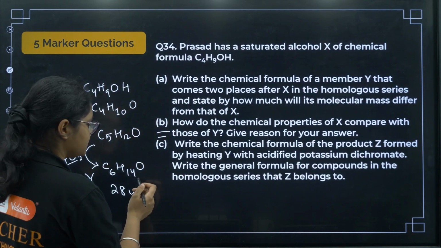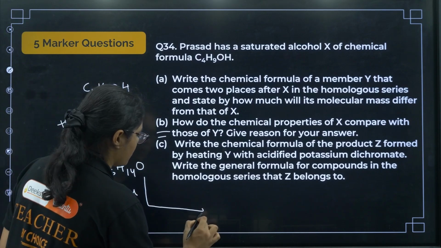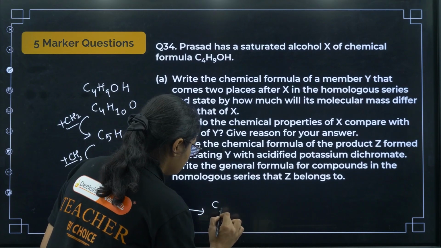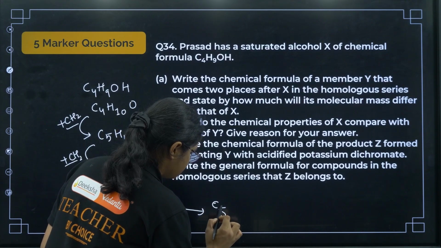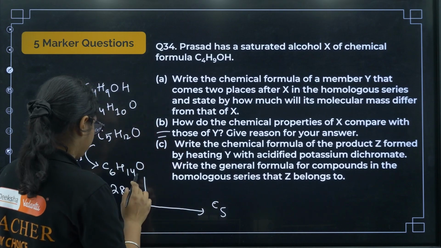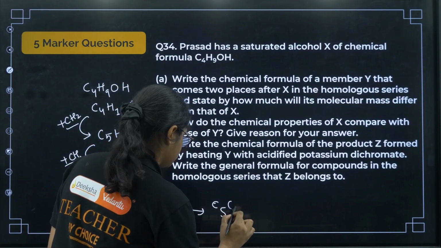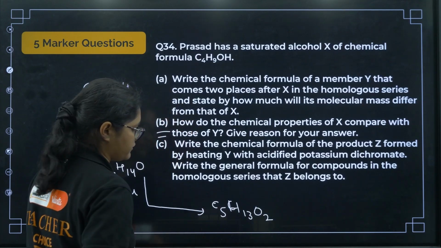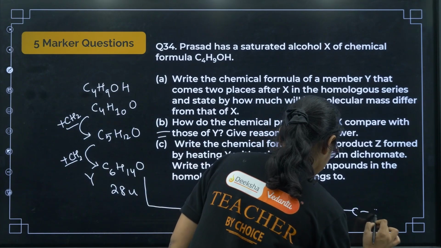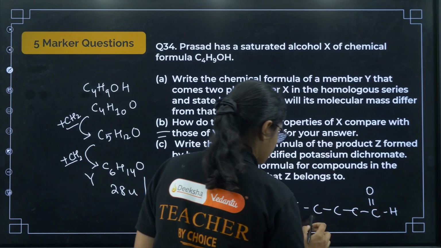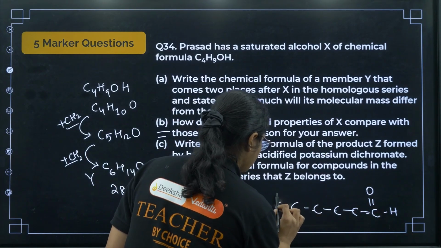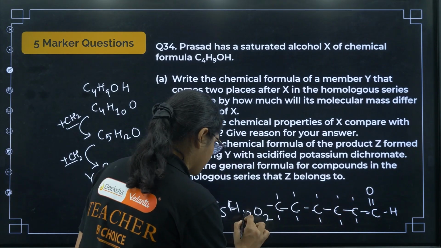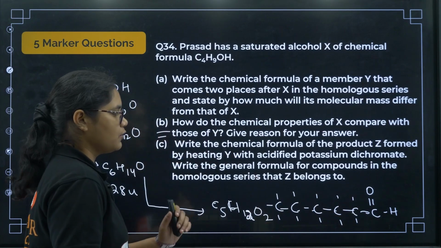Okay, so here if this is an alcohol, right, and if you heat it with acidified potassium chromate, what will it become? It will become acid. So I can write like this, C5H13O2. Okay, just let me check it once. So we have 5 carbons. Okay, 6 carbons, sorry, 1, 2, 3, 4, 5, one more. Now 1, 2, 3, 4, 5, 6, 7, 8, 9, 10, 11, 12. So I have 12 hydrogen. Okay, and 2 oxygen.